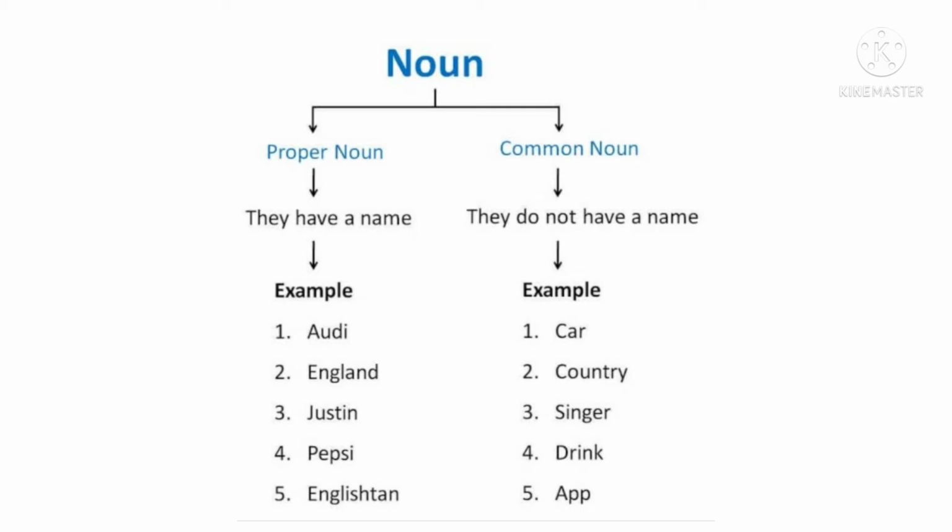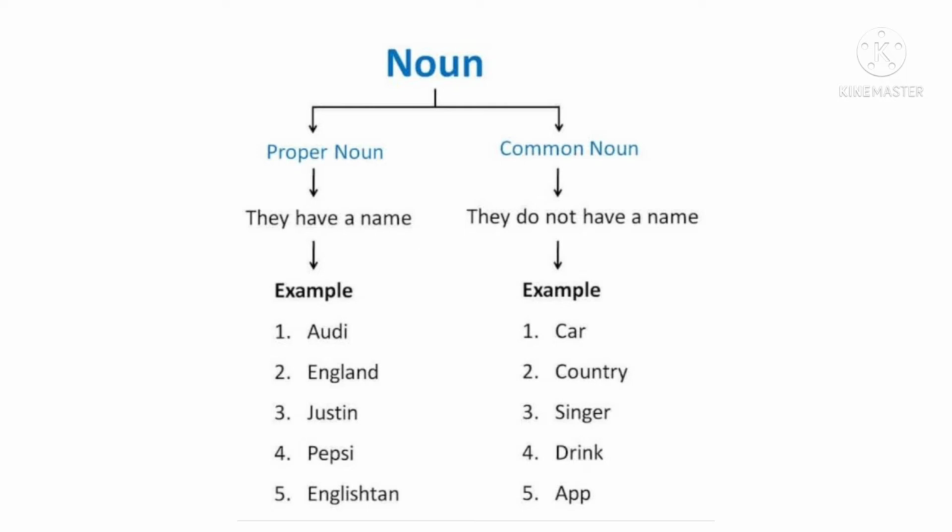Now children, proper nouns are the nouns that we use for a specific person, thing, animal, or place in the sentence. They have a specific name. Like for example, you all can see on the screen Audi, England, Justin, Pepsi, Englishtown.